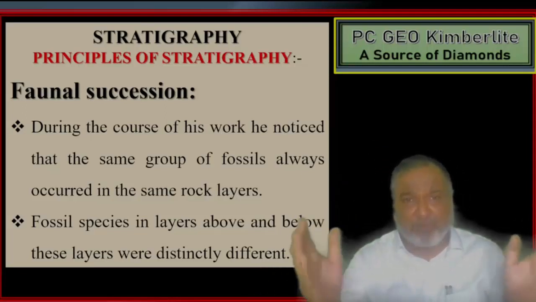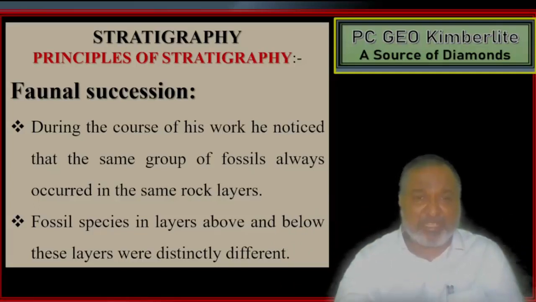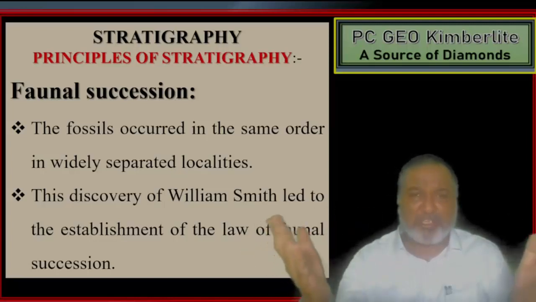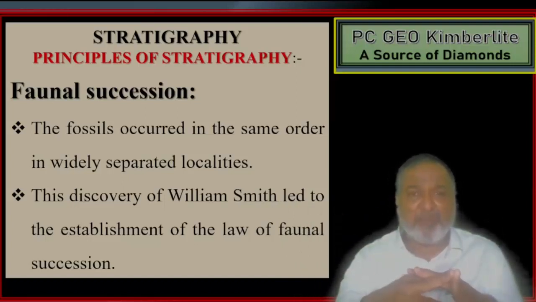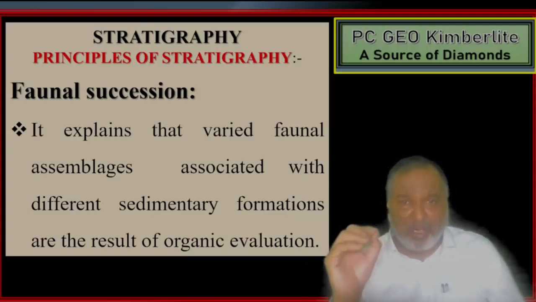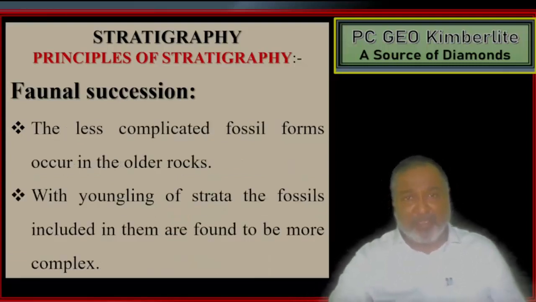During the course of his work, he noticed that the same group of fossils always occur in the same layer. Fossil species in layers above and below were distinctly different. Fossils occurred in the same order in widely separated localities, that is, the geographical distribution of fossils. This discovery of William Smith led to the establishment of the law of faunal succession. It explained that varied faunal assemblages associated with different sedimentary formations are the result of organic evolution. The less complicated fossil forms occur in the older rocks.